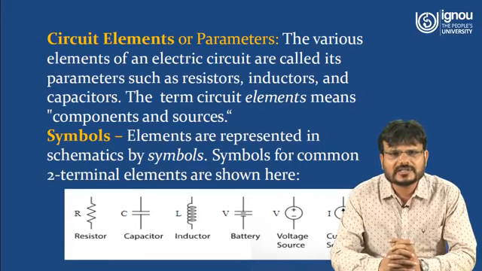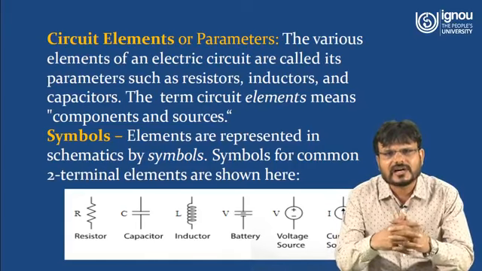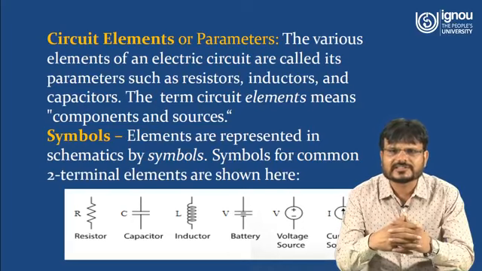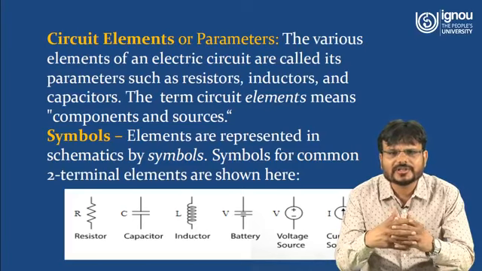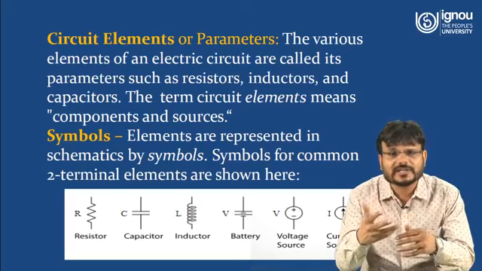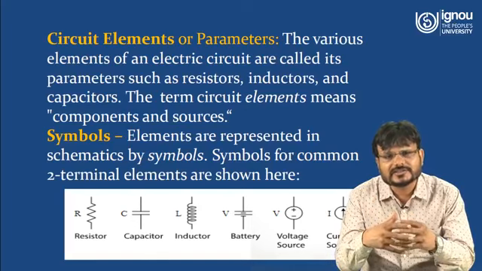Now we have to know what the circuit elements or parameters are. The various elements of an electric circuit are called its parameters, such as resistors, inductors and capacitors. The term circuit element means components and sources. And what are the components? Components may be resistance, inductance, or capacitance. And what are the sources? Sources may be energy sources, and these energy sources may be a voltage source or a current source.